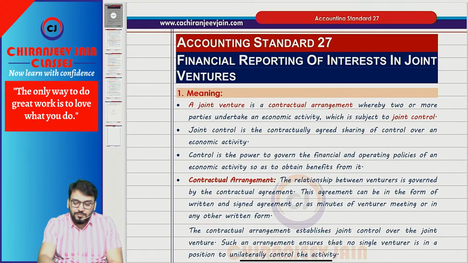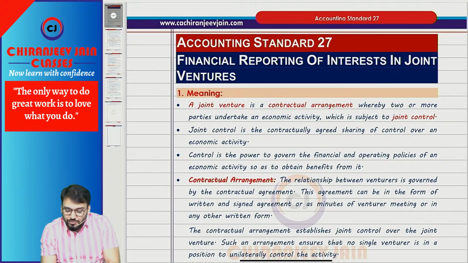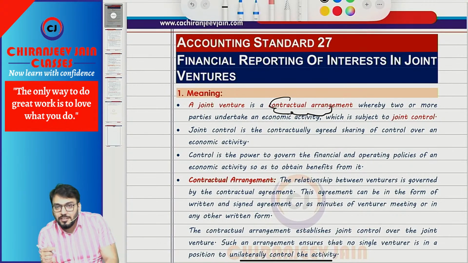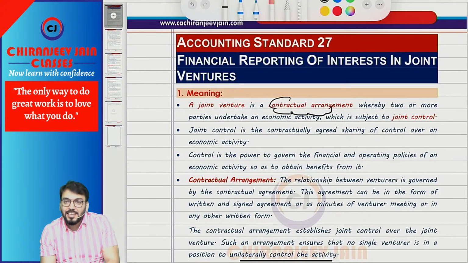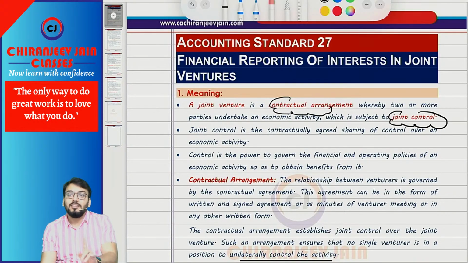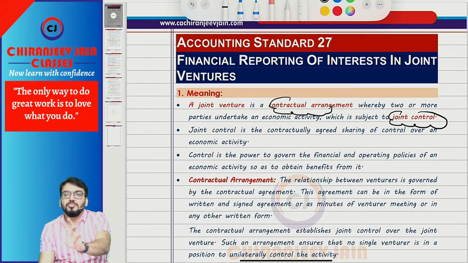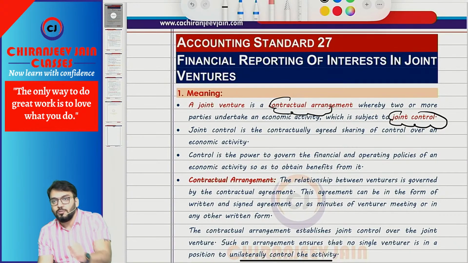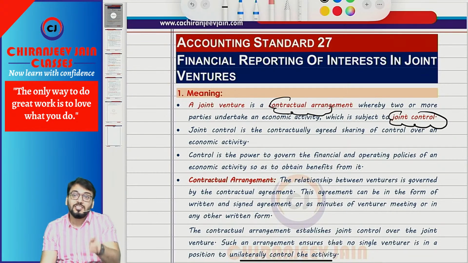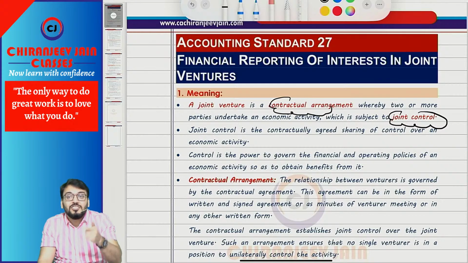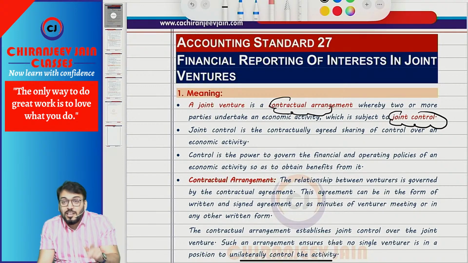Now what do you mean by joint venture? Joint venture is a contractual agreement whereby two or more than two parties undertake an economic activity which is subject to joint control. Which is subject to joint control, not control. Joint control means A and B started a business, AB Limited, and A and B have joint control. Joint control means both decisions are relevant, a unilateral decision can't be taken. Unanimous consent is required. Are you getting what I am saying?